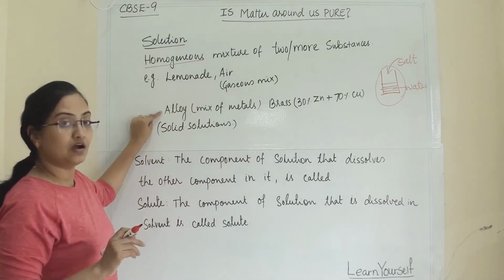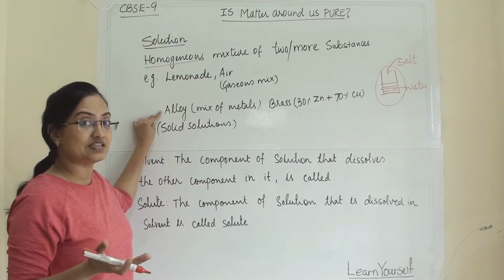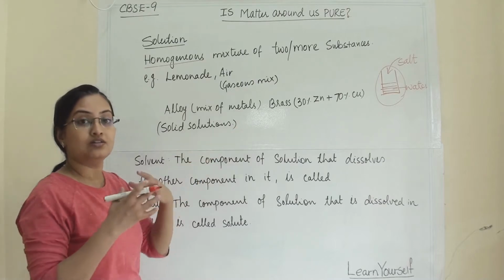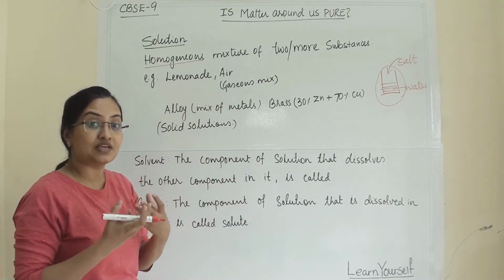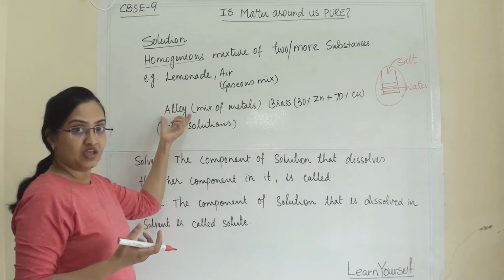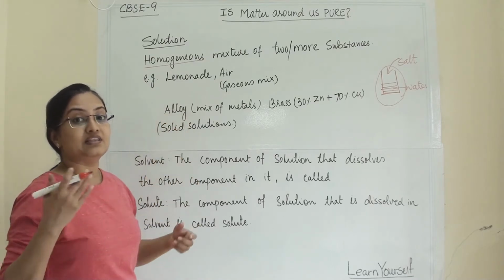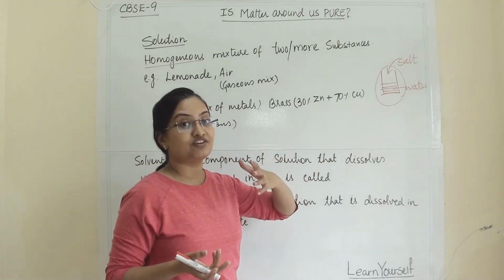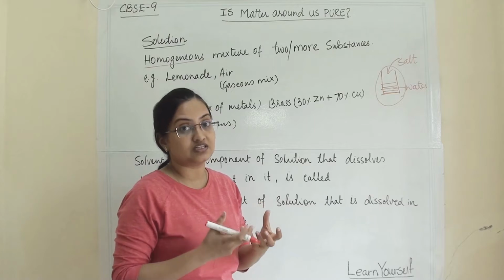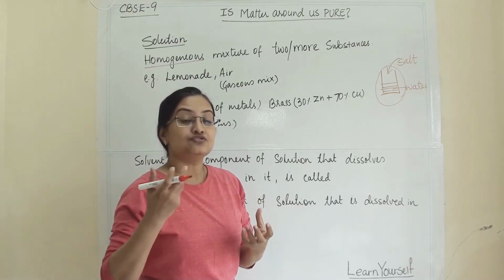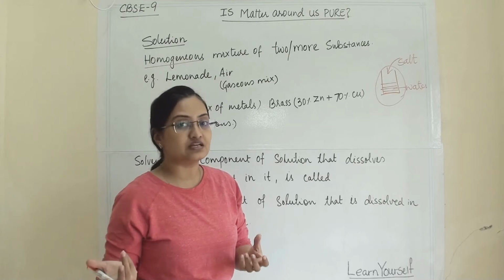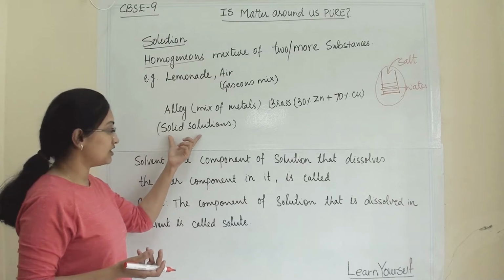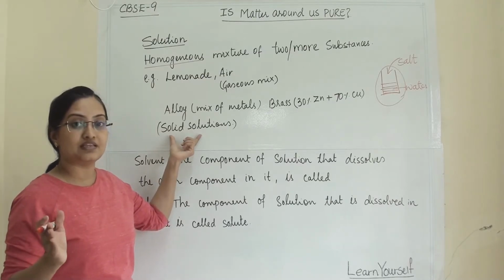Now, another exceptional case is alloy. What is an alloy? An alloy is a mixture of metals. When we mix metals and non-metals, we get an alloy. Earlier, in my previous video, we discussed that a mixture is a physical mixture, so we should be able to separate it by physical means. But here an alloy is a mixture and a solid solution, yet we cannot separate it by physical means.